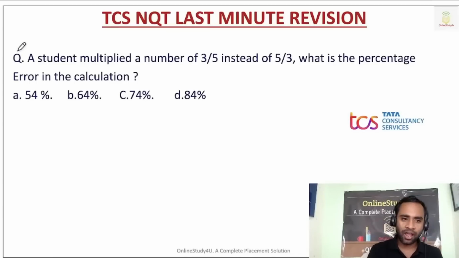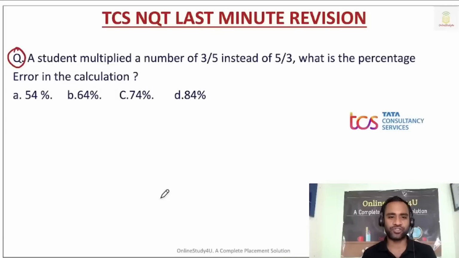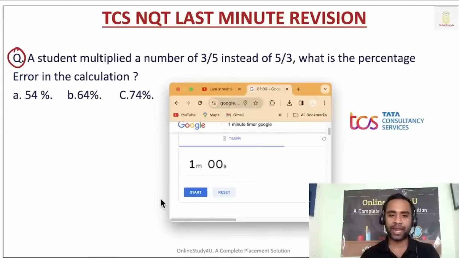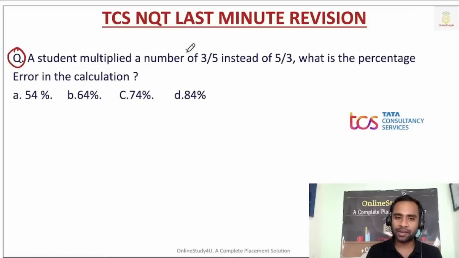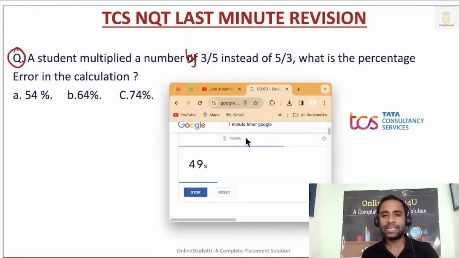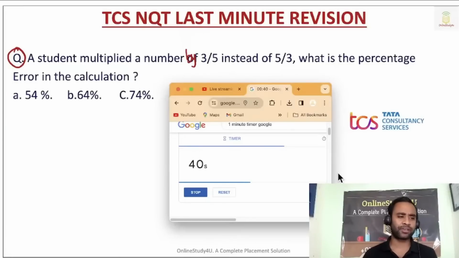Now, the last question, I mean the percentage question here. A student multiplied a number by 3 by 5 instead of 5 by 3. So what is the percentage error in the calculation? This is a very famous question which generally comes in the percentage topic, right? So basically we are revising the concepts here. From many topics we will be revising the concepts.